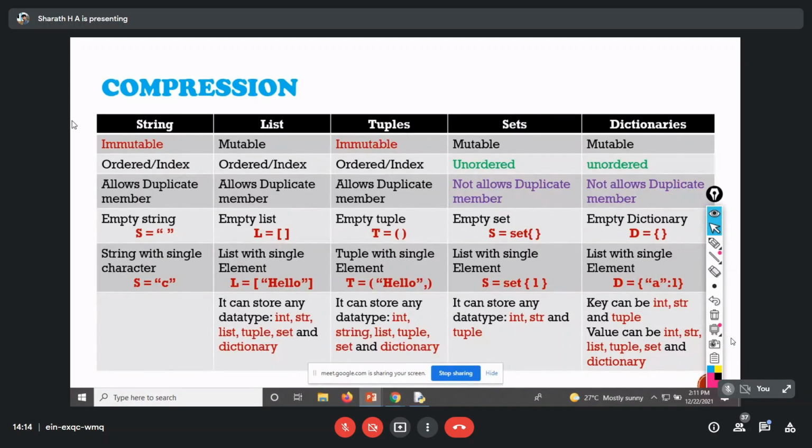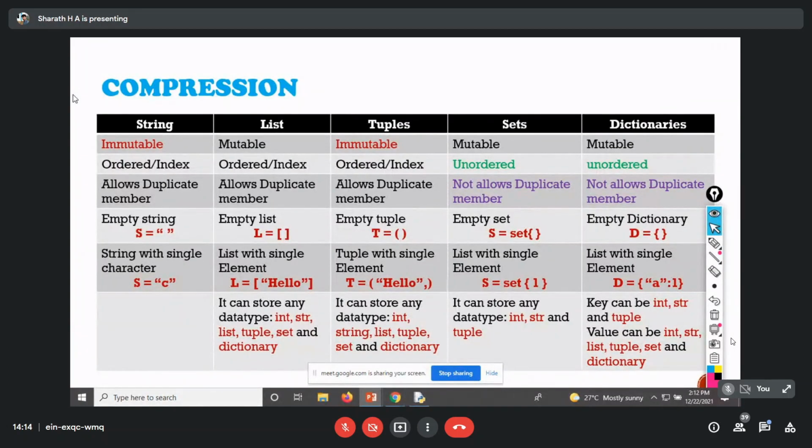Next one is whether it will allow duplicates or not. Yes, in string, list and tuples I can store duplicate values, whereas sets and dictionaries don't allow duplicate values. As I already mentioned, a set is a unique collection of data, so there is no duplication in it. In a dictionary also we can't use the same value. Why? Because a dictionary is a collection of pairs of values, one is the key and another is the value, and the key should always be unique.